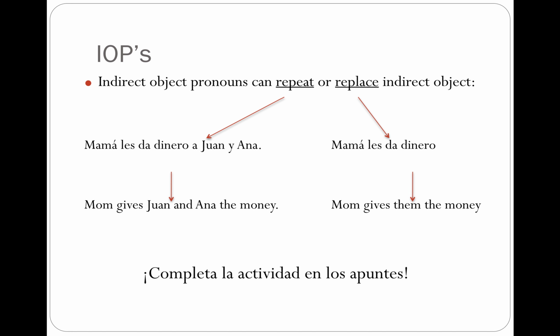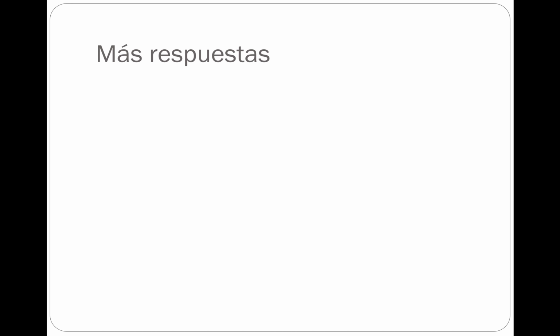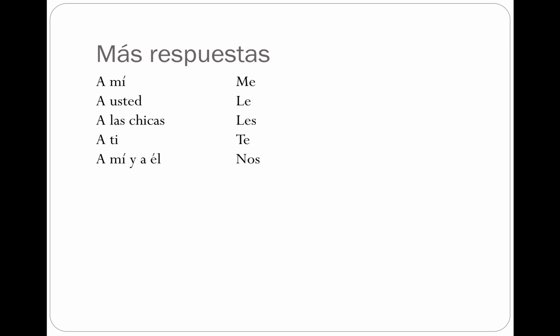As before, we're going to figure out how to replace indirect objects in a sentence. Anytime you see an a mí, it's me, which is why we have a mí me gusta, a usted le, a las chicas les, a ti te, a mí y a él nos. To me and to him is basically saying to us, nos.